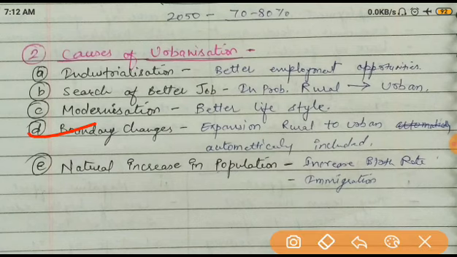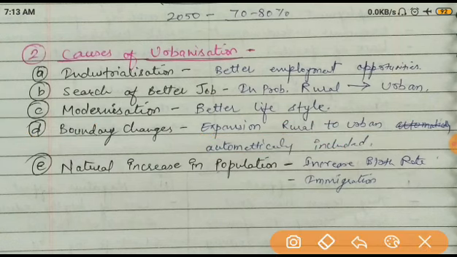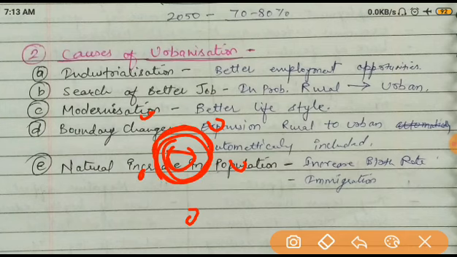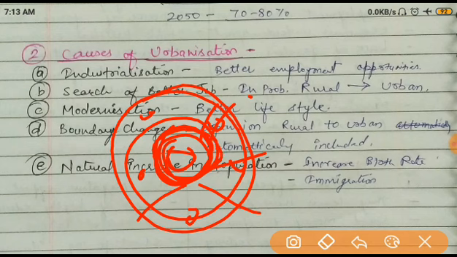Next one, it is boundary changes. Now, expansion of rural area to urban area is automatically included. If you do not understand, then let me clarify. Just like this is one city, one village here, one here, one here, one here, one here. But when this city is expanding, the people are increasing, the city is expanding, so automatically the villages which are living near it come into the city. Okay, when the area of the city is increasing, the villages which come in this area are automatically included as a city. So that's why the city size is increasing.